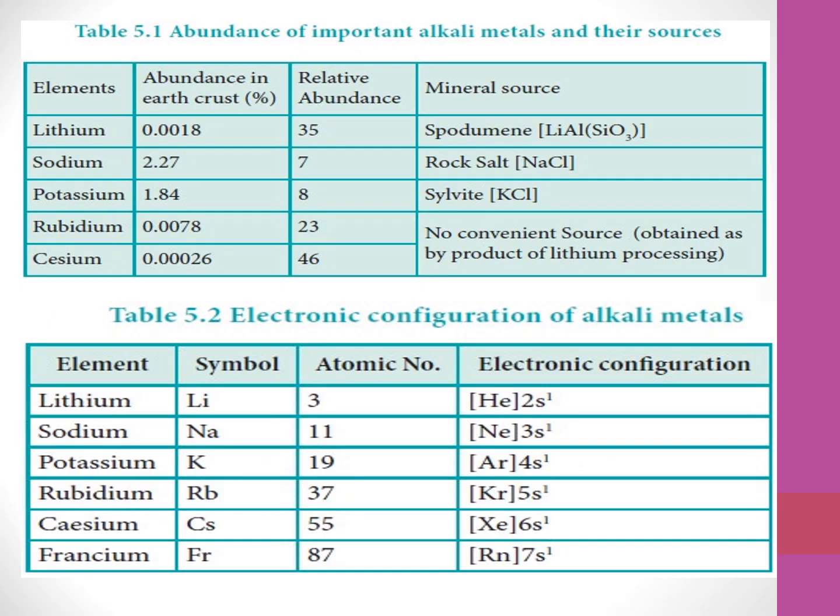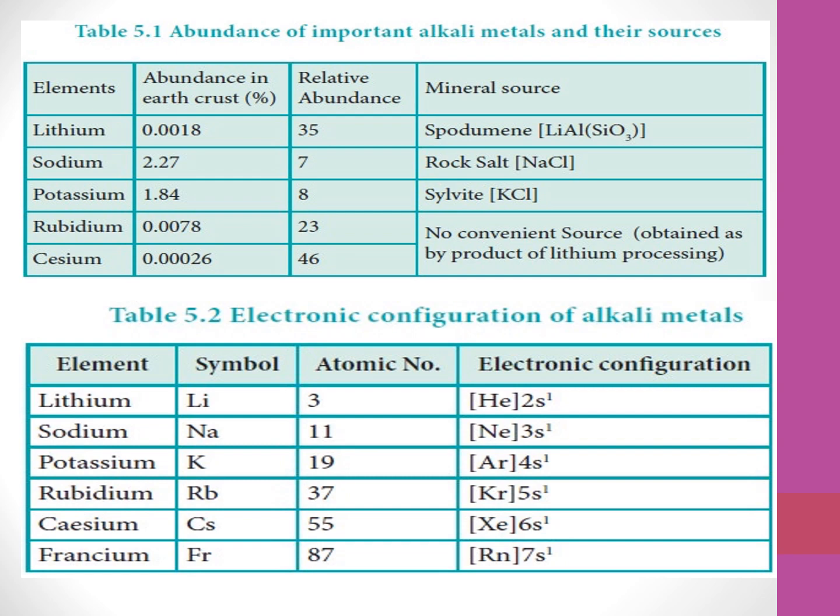Now this is the abundance of important alkali metals and their sources. The abundance of lithium in the earth's crust is 0.0018, its relative abundance is 35, and the mineral is spodumene. Sodium is 2.27, and its mineral source is rock salt. Potassium's mineral source is sylvite. Rubidium does not have a convenient source. Okay, by the process of lithium processing it is observed.